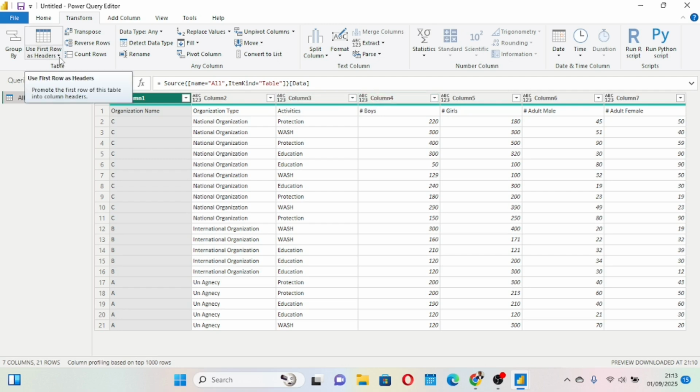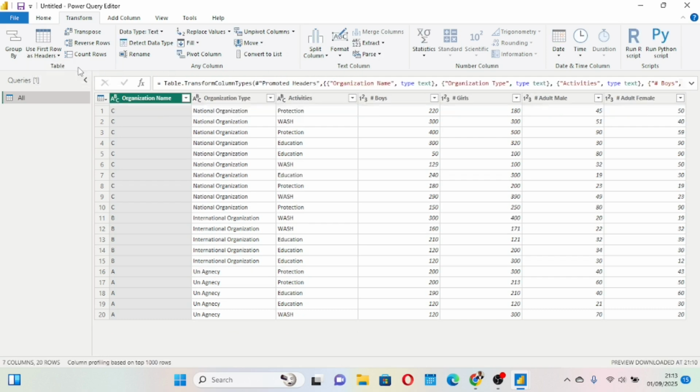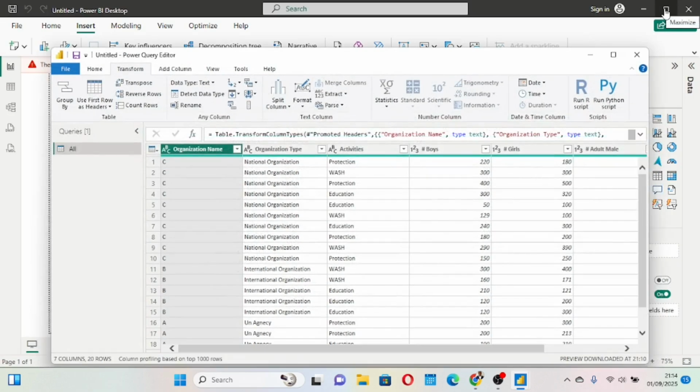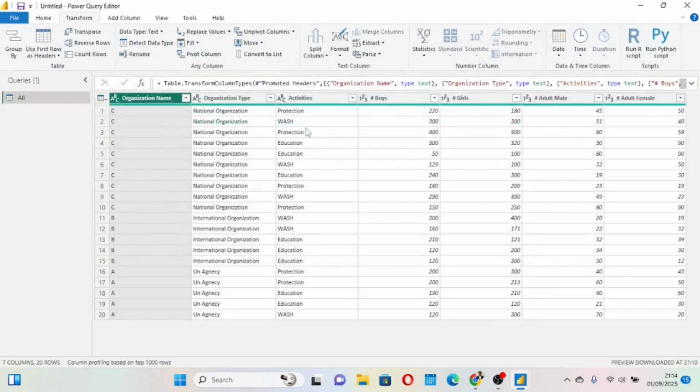If you click this small icon here, it says use headers as first row or use first row as header. If I click use first row as header, automatically it will correct that. You see, it is already correct. It has already been corrected. Can you see that? Yes. Good, because I said you should use first row as header.